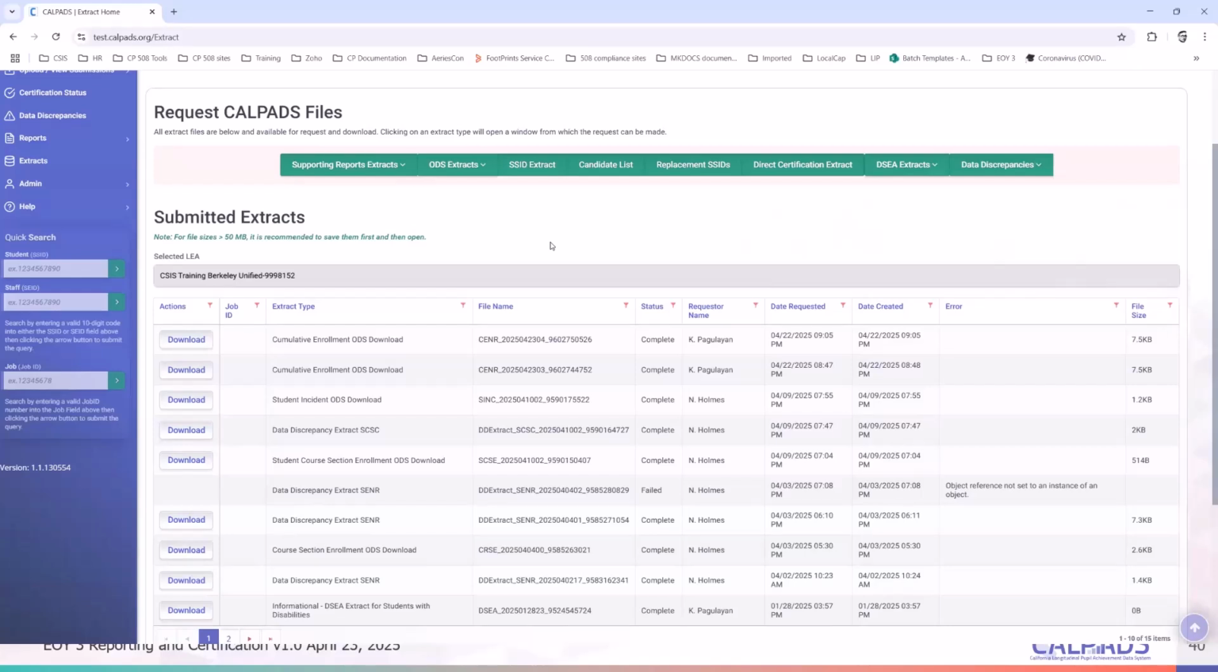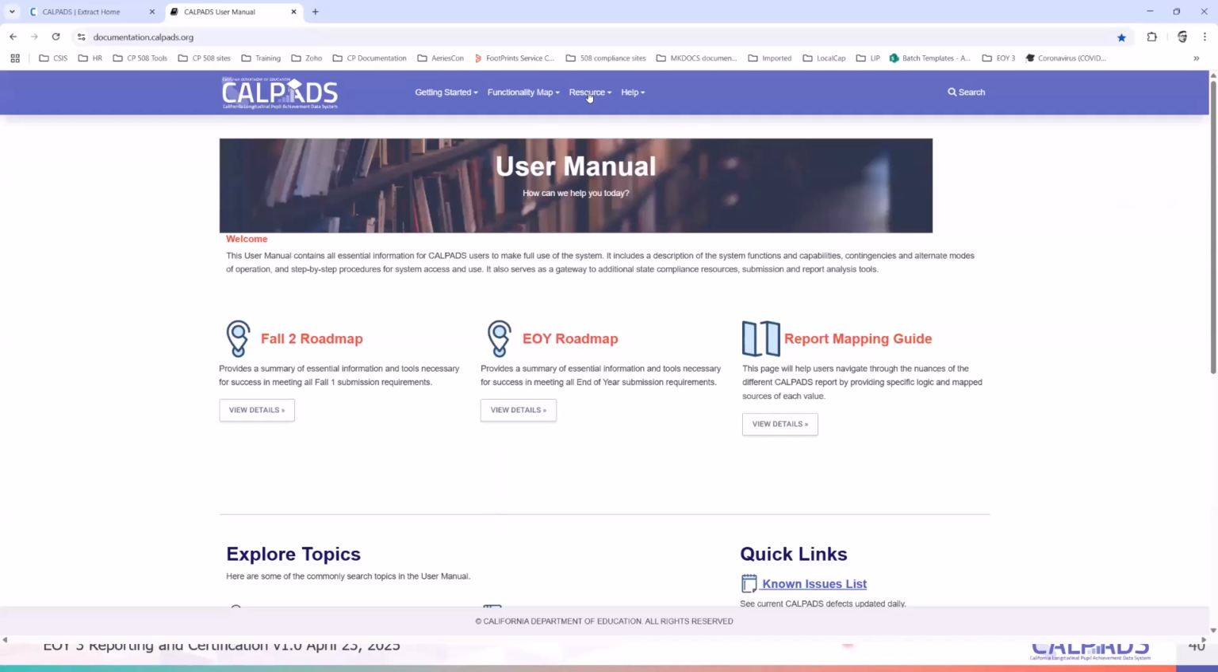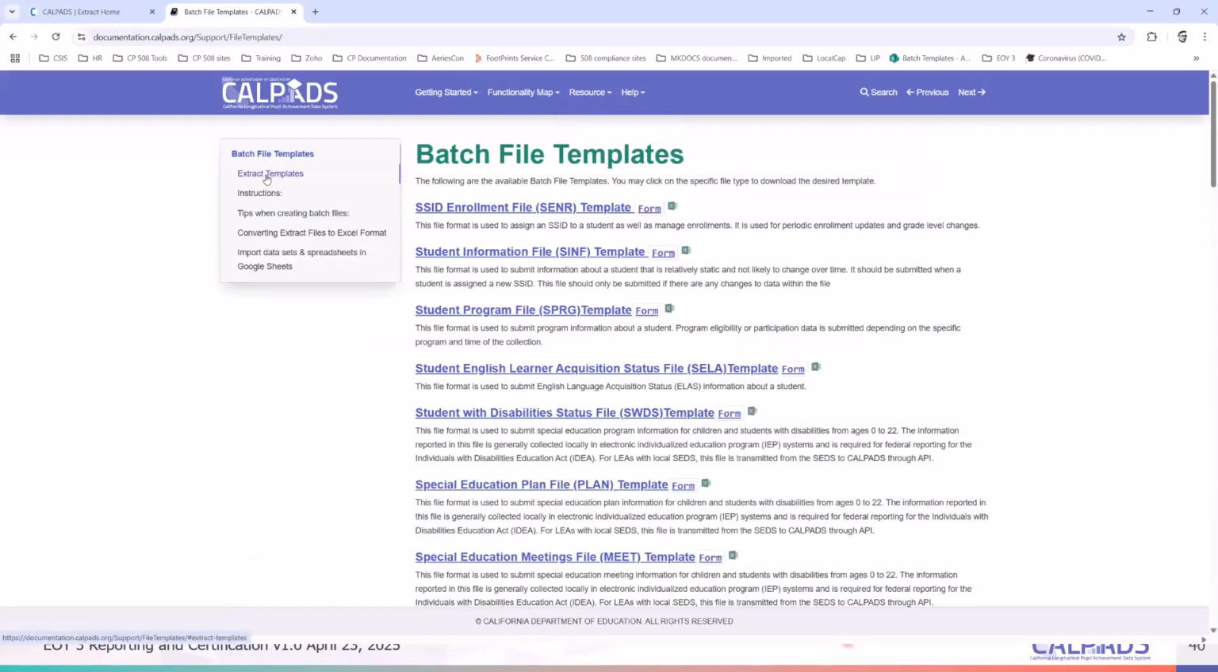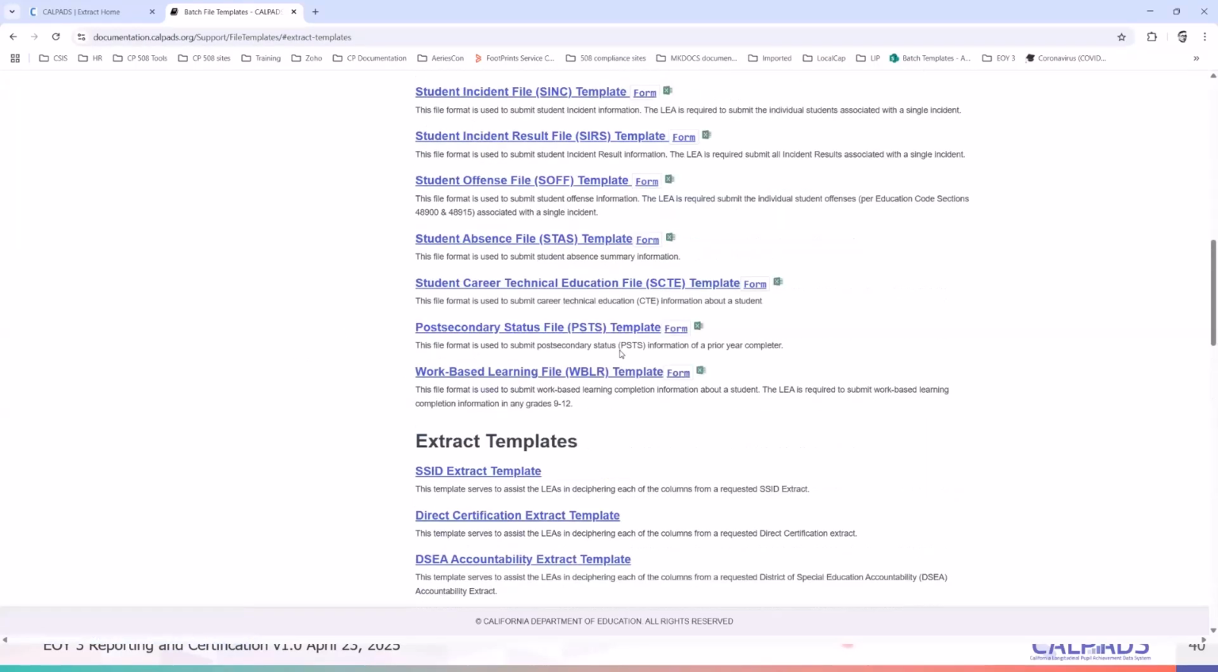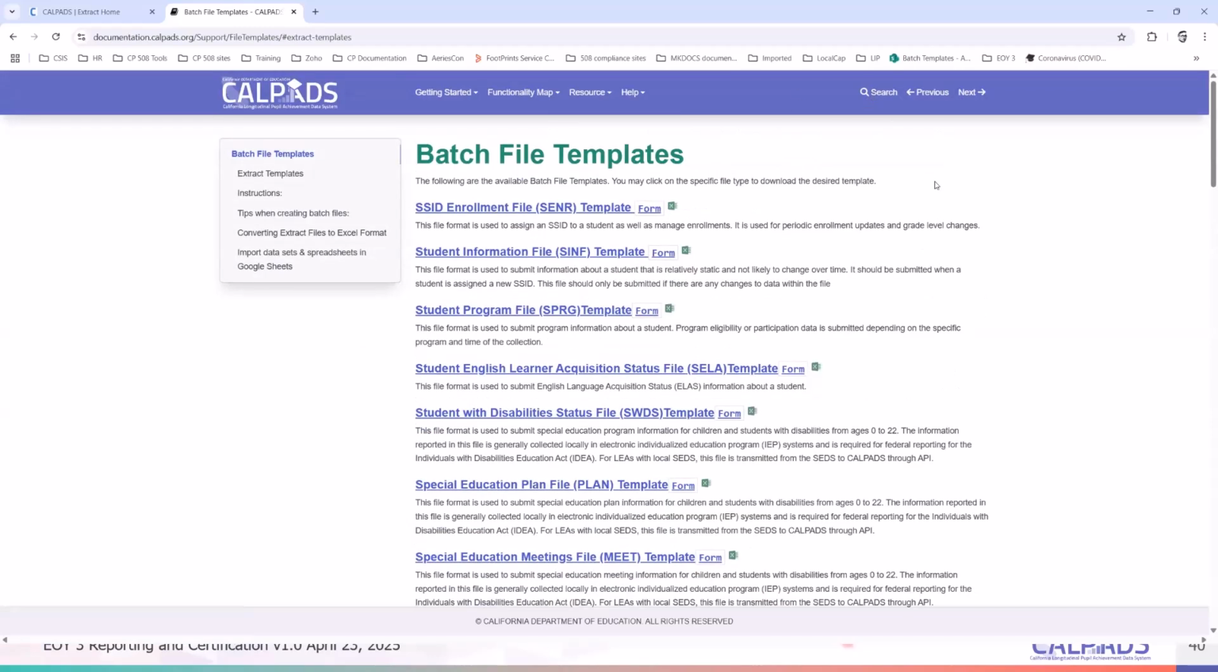And then the user manual has a batch template that you could use to be able to bring up the file in a more legible or understandable report. So go to resource, go to batch file templates, extract templates, and then download this CNR extract template. Or you can just type here CNR extract template under search.